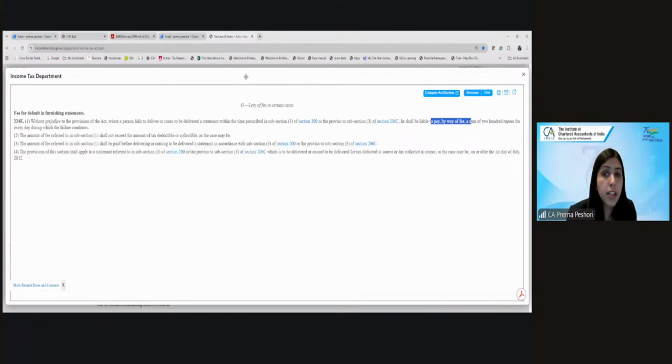So if you're not submitting your TDS return and this is not intentional, like if there's a genuine cause, obviously they would not levy the penalty. But in case this is intentional, in those cases, they will impose the penalties also. Are you getting this particular point?